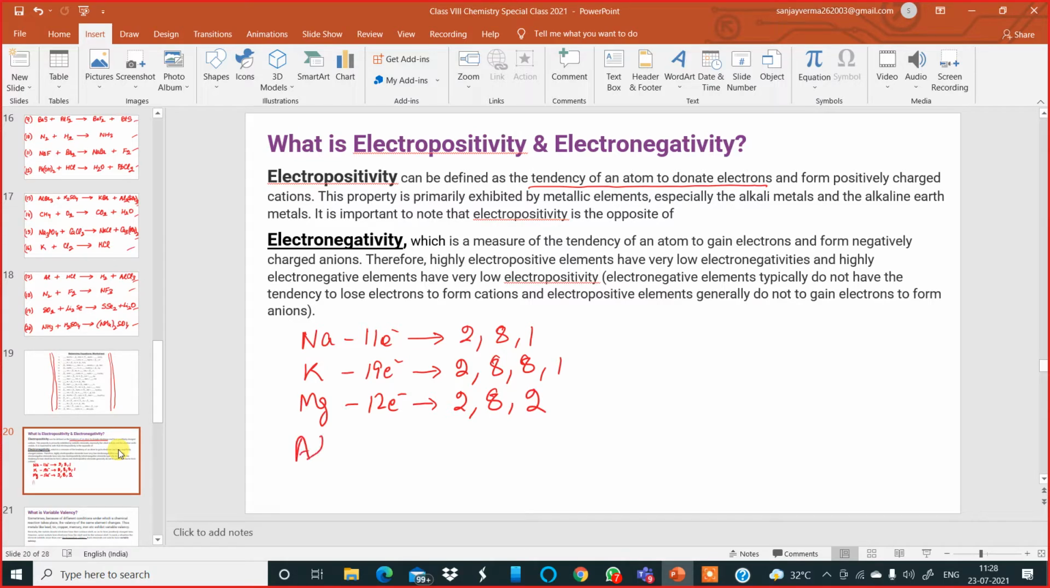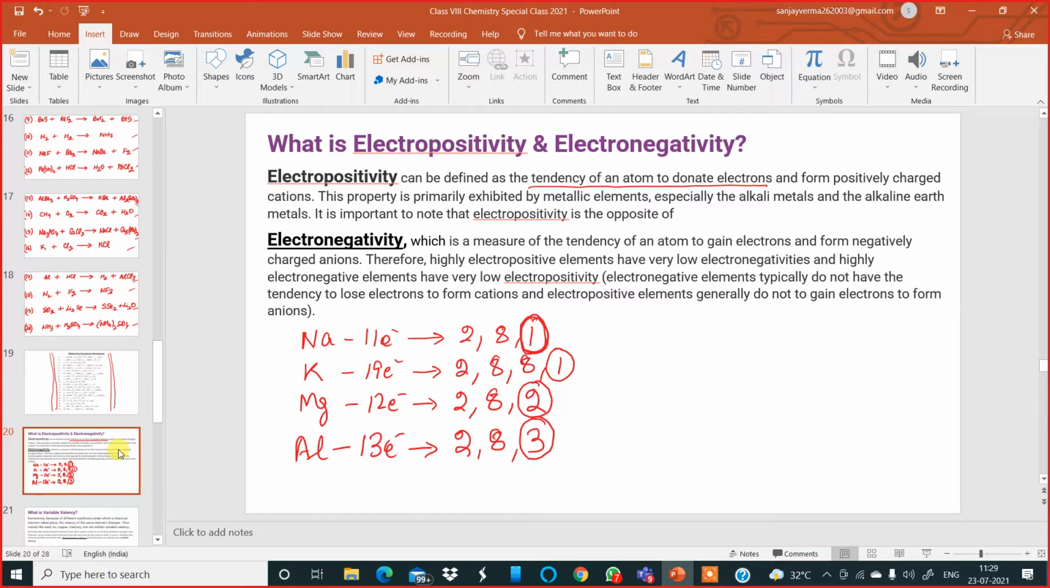If you look at aluminium, it has 13 electrons, so the electronic configuration of aluminium is 2, 8 and 3. Now have a look at the valence shell. Valence shell means outermost shell. Sodium has how many electrons in the outermost shell? 1. Potassium also has 1, so it will donate. Magnesium has 2. Aluminium has 3.